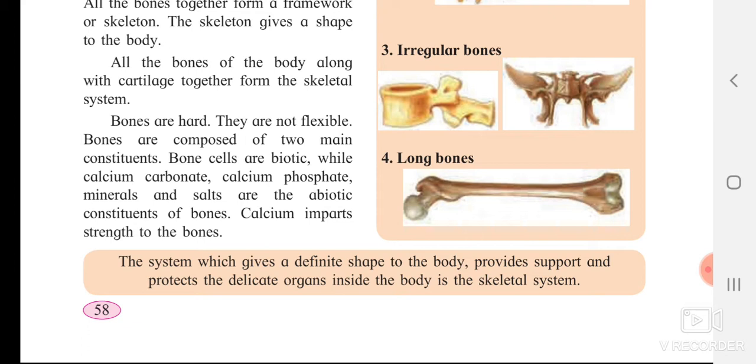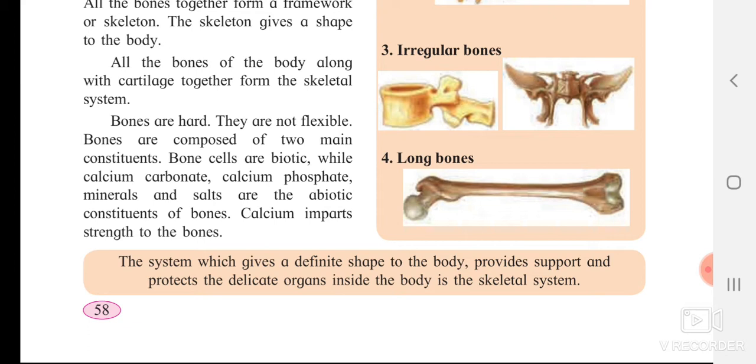Bones are mainly made up of two types of components, biotic and abiotic. Biotic consists of bone cells, which are living, and the abiotic component consists of calcium carbonate, calcium phosphate, minerals and salts. Calcium imparts strength to the bones. Whenever you see the Horlicks or Complan ad, they show you how necessary calcium is to our body. So normally we prefer calcium rich food also. Calcium gives strength to your bones.